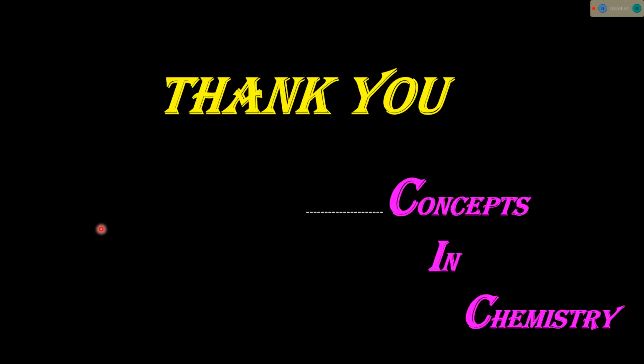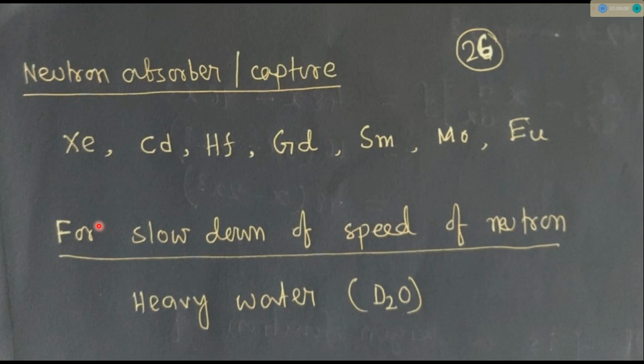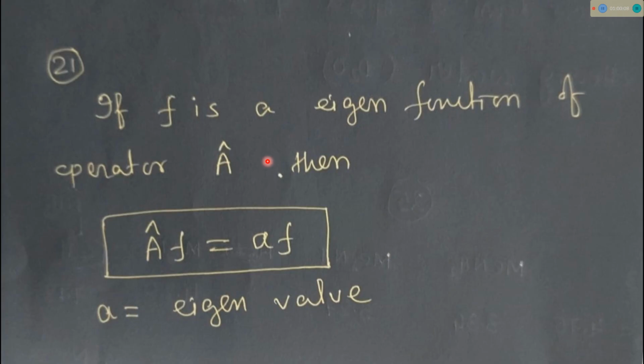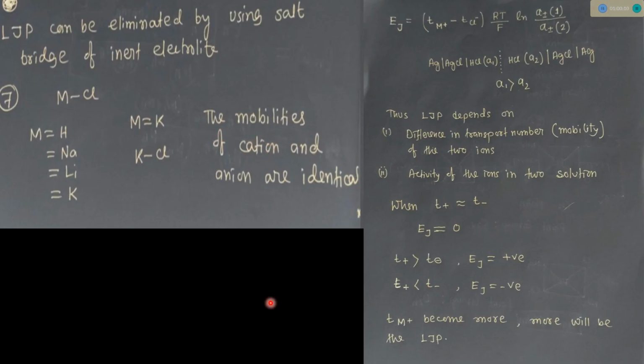I think you learned something regarding that amine part, meaning the basicity of amine, and also about the liquid junction potential related question. In which case the liquid junction potential will be maximum, in which case lowest, and in which case it will be zero. And in liquid junction potential, why do we use KCl? A question can be asked, why do you use KCl?